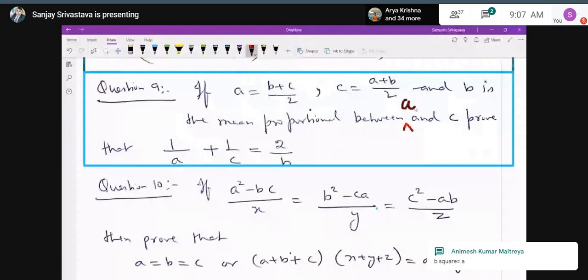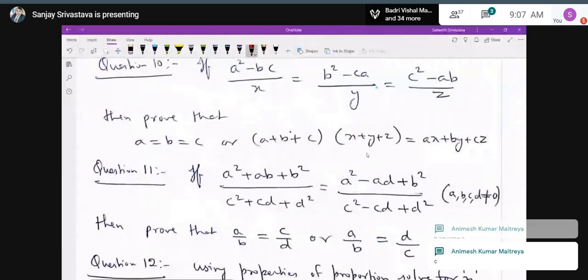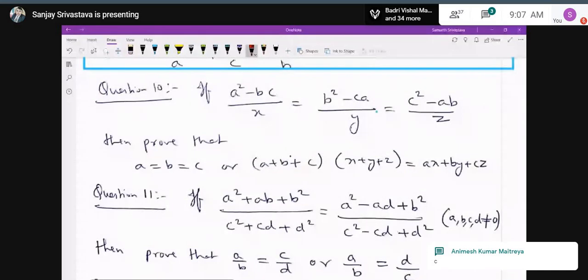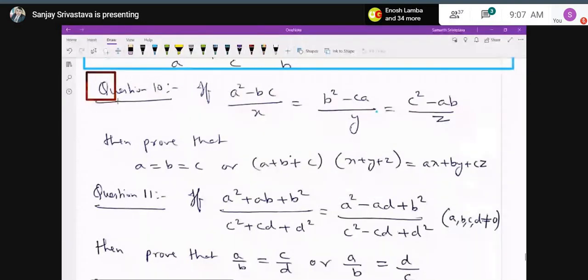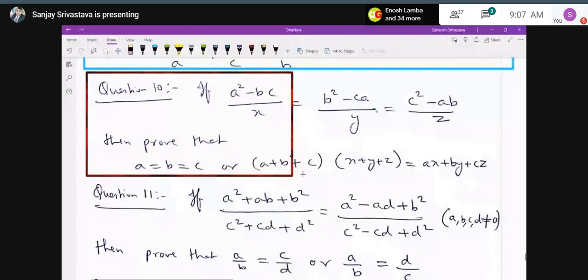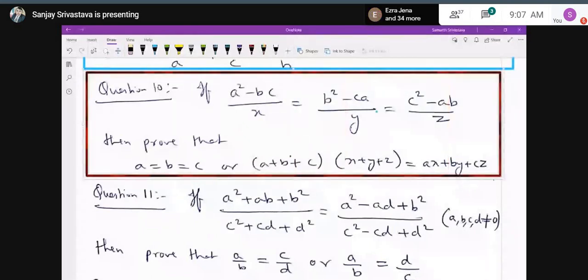Then question number 10. If A square minus BC upon X is equal to B square minus CA upon Y is equal to C square minus AB upon Z, then you have to prove that A is equal to B is equal to C, or A plus B plus C into X plus Y plus Z equals AX plus BY plus CZ. Anybody can tell me how can we proceed in this sum?